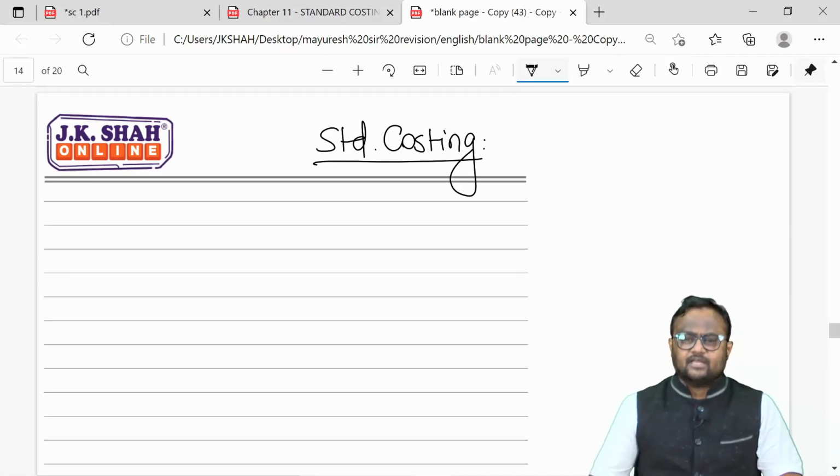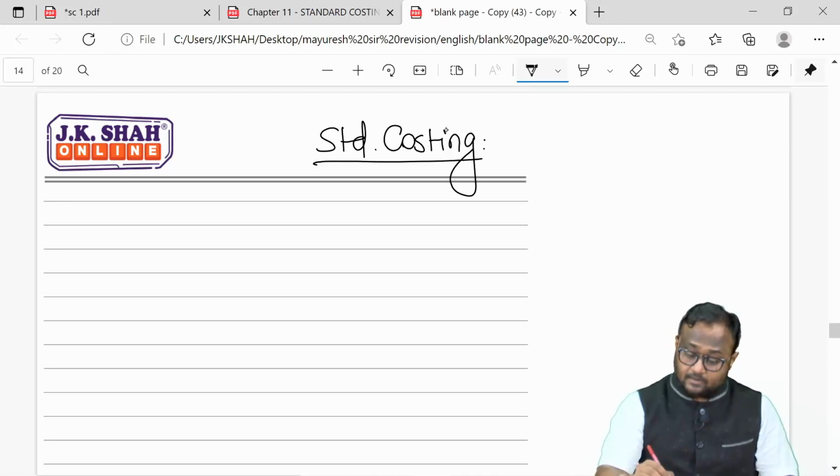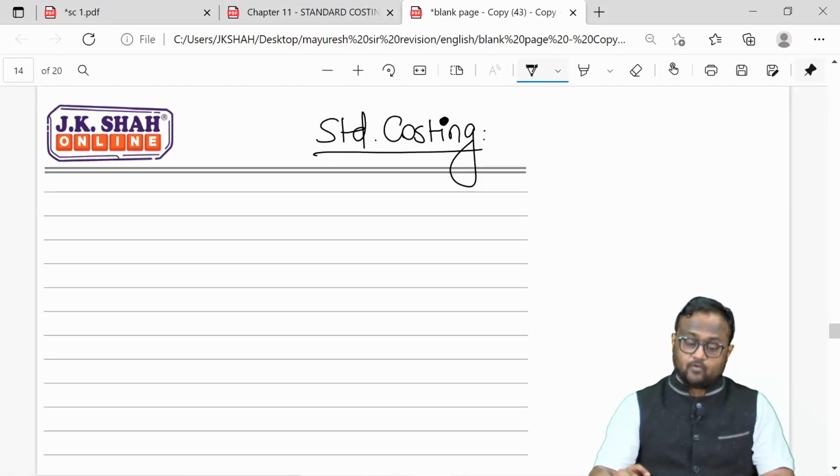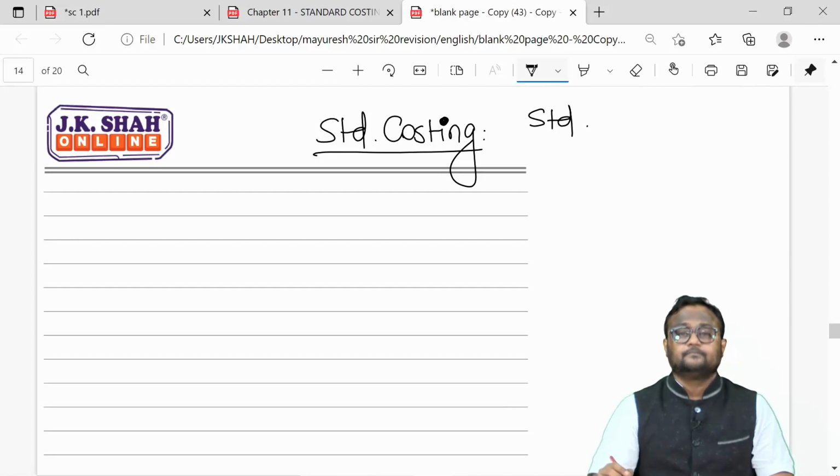Standard costing is a technique which is used to control the cost structure. Kindly remember, some standard is set by the owner in the beginning of the year, and the standard is followed by the managers throughout the year.